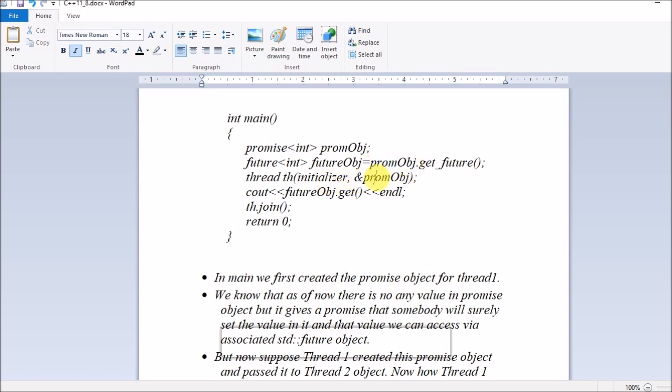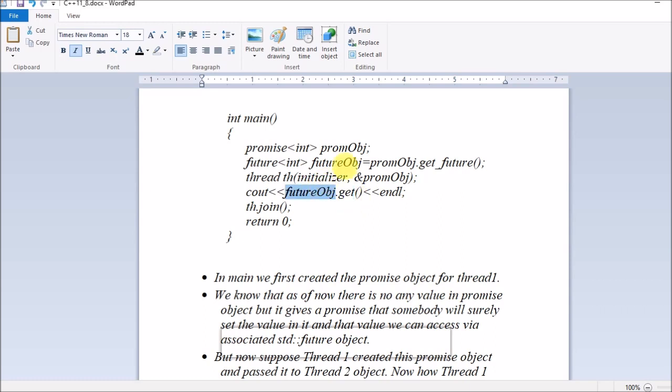Before passing this promise object address to this function initializer, before only we are calling get_future. That is, we have collected the future object from this promise object, so that later on when somebody tries to access this future object by calling the get function, if this value is not set, then as we have seen in the concepts which I have described, the get function will be blocked.